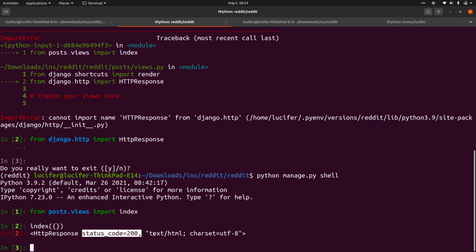The format is text or HTML, and it is encoding in the charset. Don't worry about this charset UTF-8. It is just an encoding that by default all the languages follow. UTF-8 is the current convention that we follow. Now you can see that the HTTP response object is being returned, so your function is working fine.